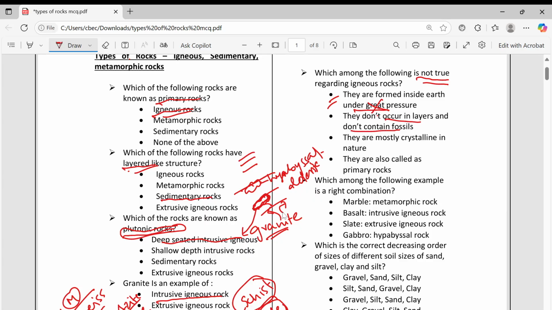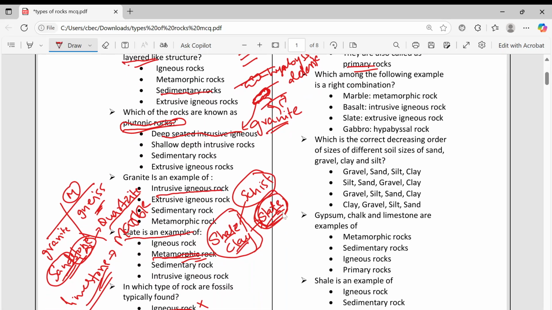They don't contain fossils. They are mostly crystalline in nature. For example, intrusive igneous rocks form big crystals because they are cooling slowly. So in the process, they make big crystals, meaning big particles. So igneous rocks are also called primary rocks.